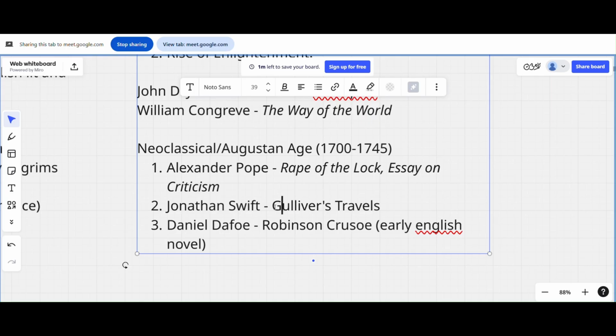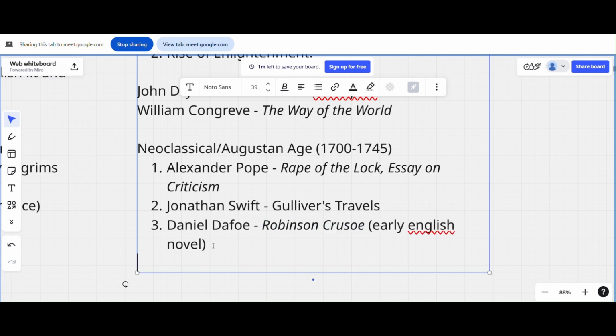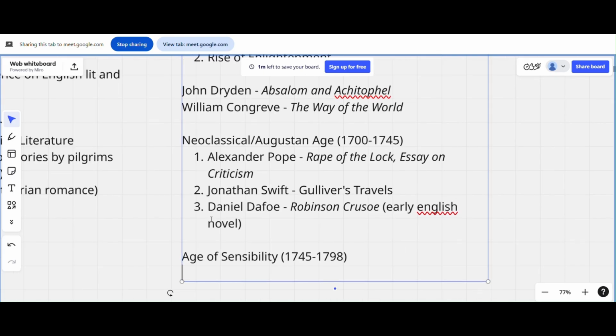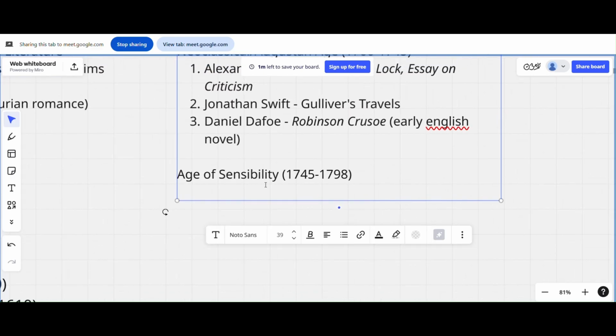And what else? Let me think. The Age of Sensibility is there. This is another age, but still within the Restoration period. The Age of Sensibility is somewhere from 1745 to 1798, and what does this talk about? It's pre-romantic, we are coming to the Romantic era. It's just before the Romantic era, so some romantic elements started appearing from here.